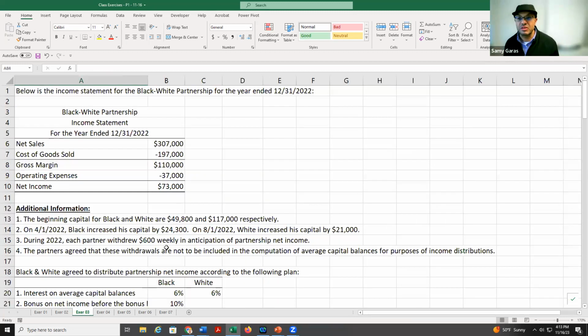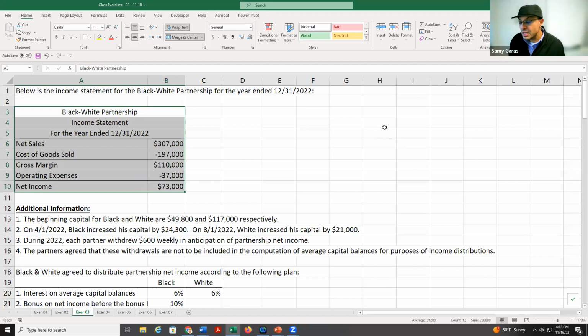Now let us move to the third one. And in the third one, I didn't give you the income only, but I gave you the whole income statement, which is here. What do we need from the whole income statement? I need only the net income, 73,000.